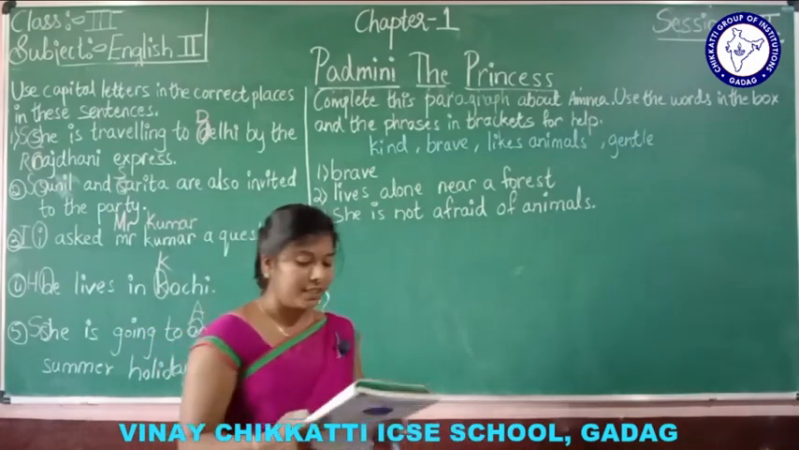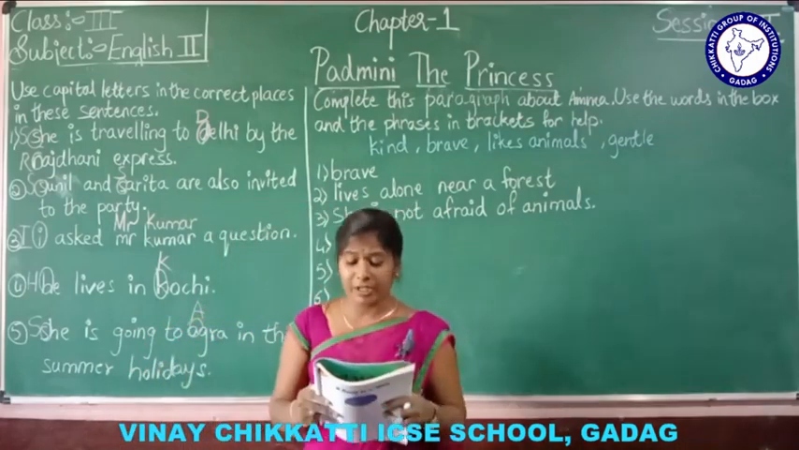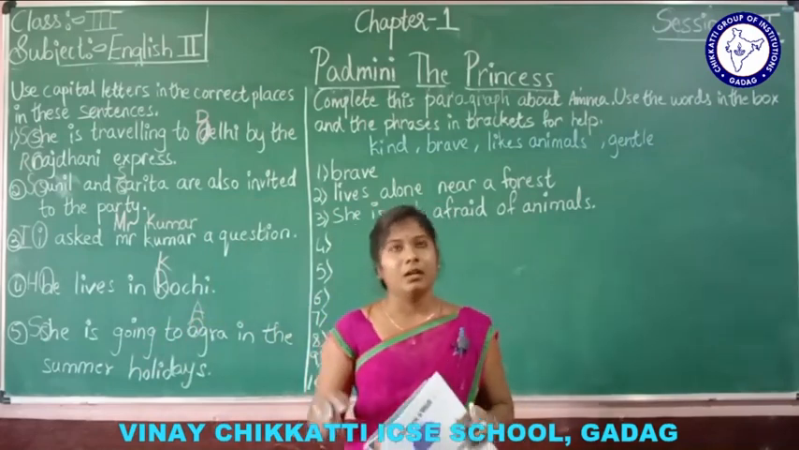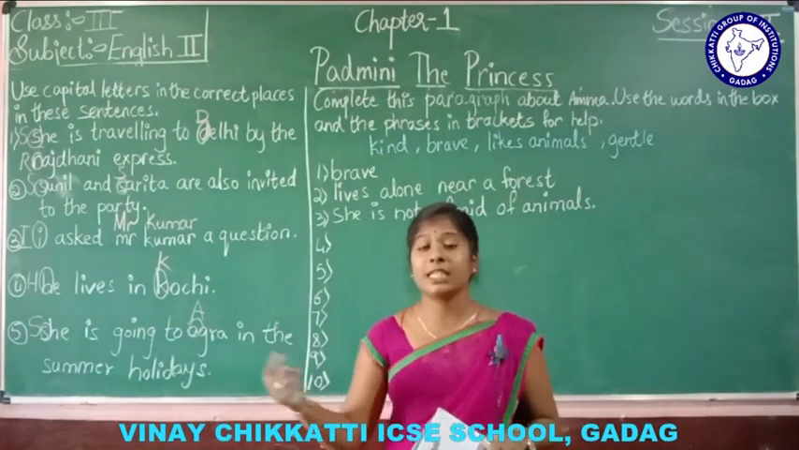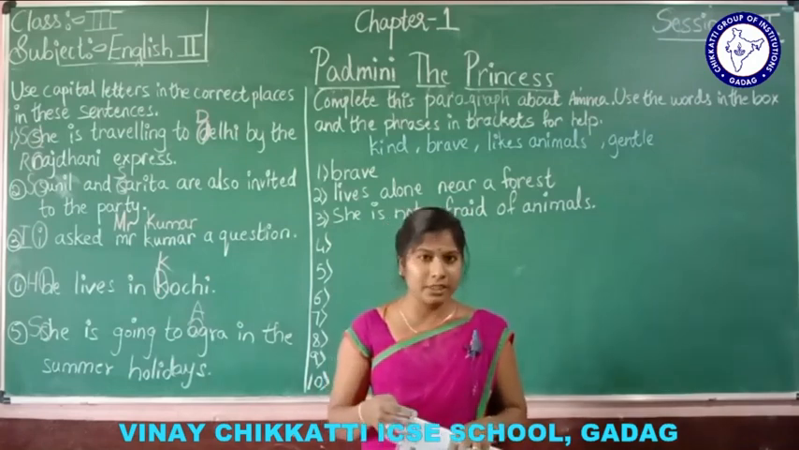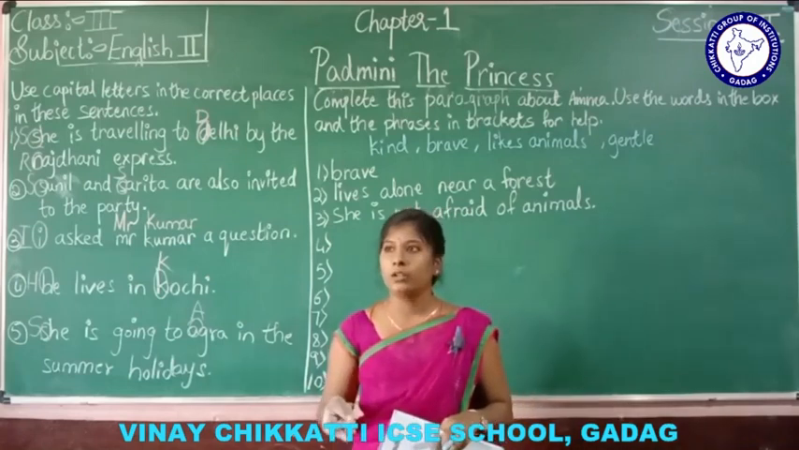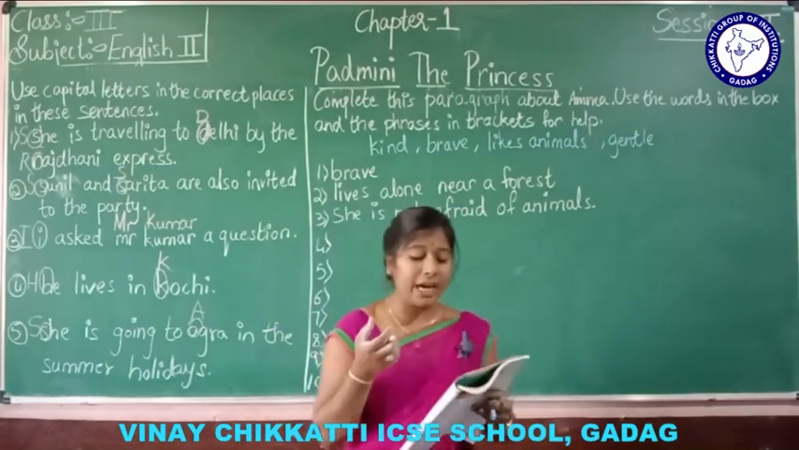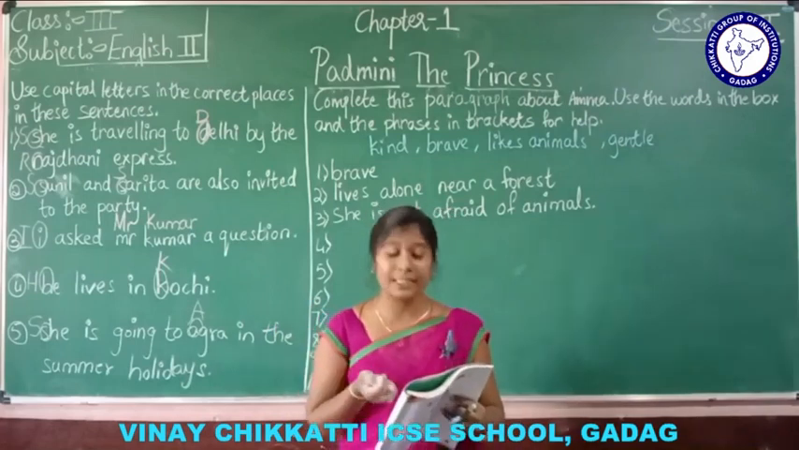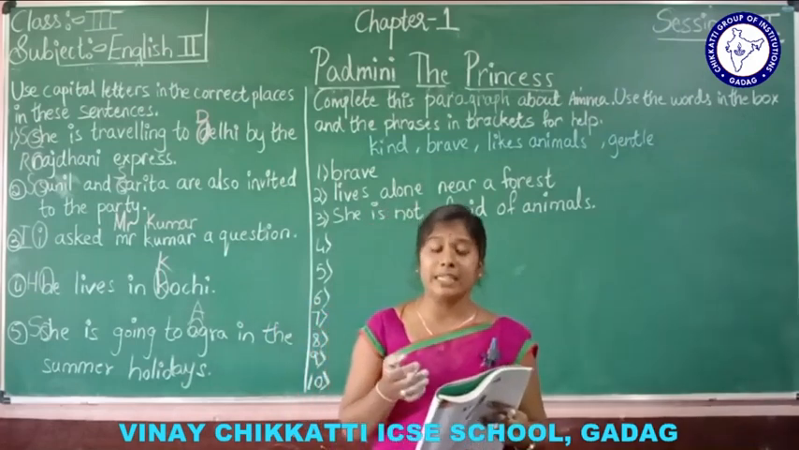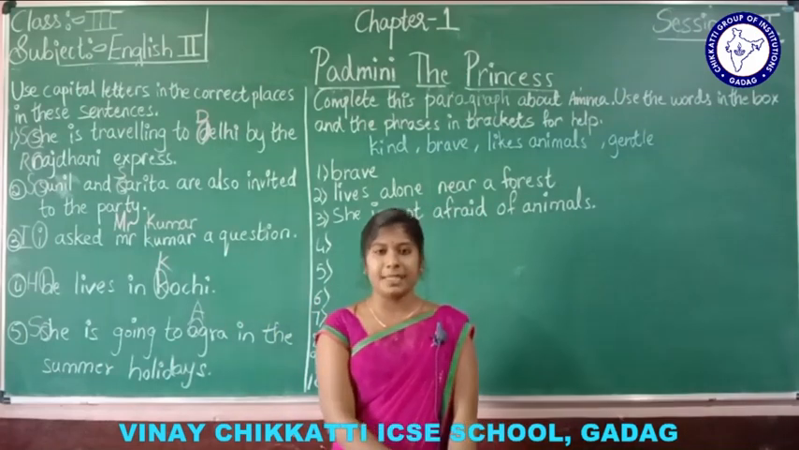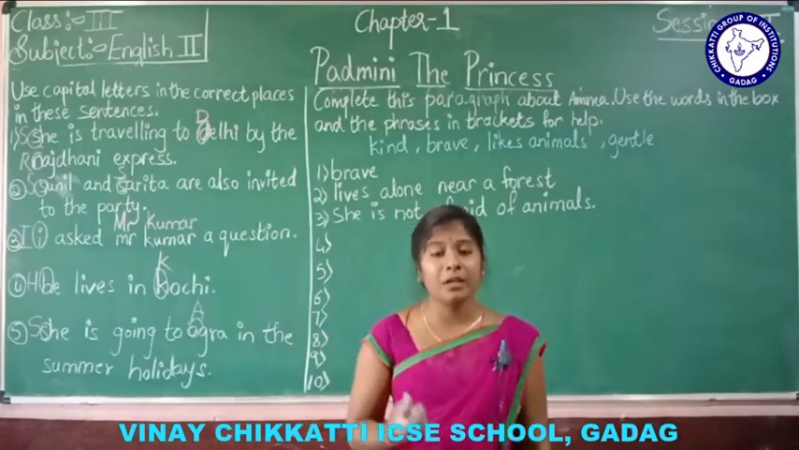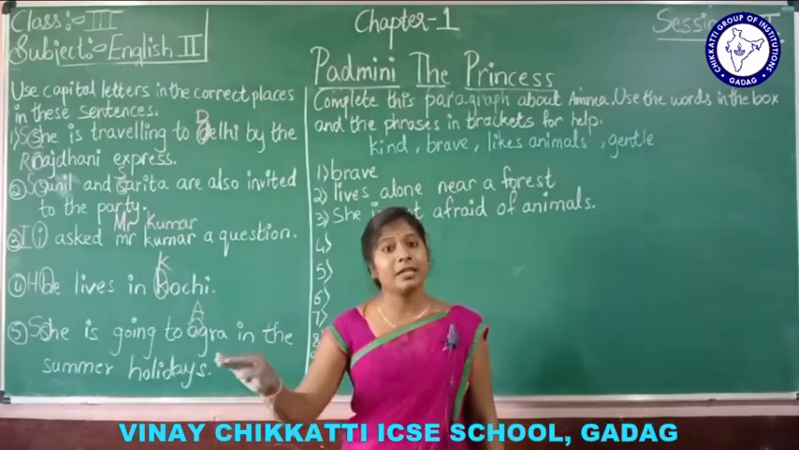Page number 10. When we describe a person, we use adjectives. For example, a boy is short, she is fat. Understood this? The book is in blue color. So like that, when we have to describe a person, we use adjectives to say what kind of a person he is. I'll say here, this boy is very short. How is the boy? Short. So the boy is described as short.